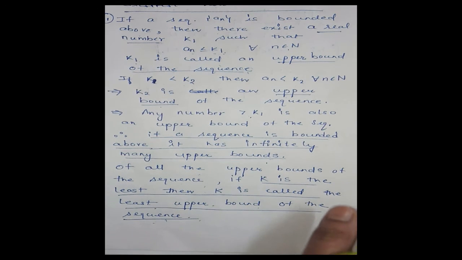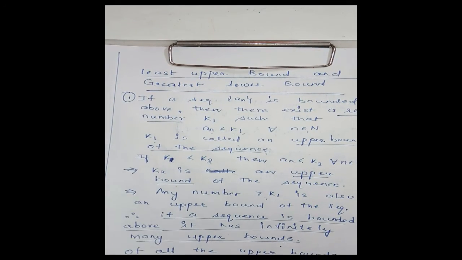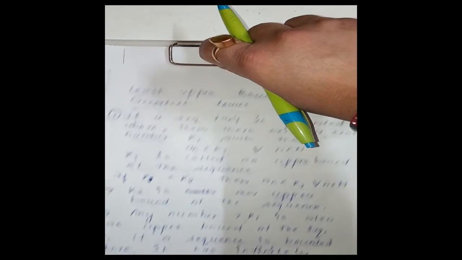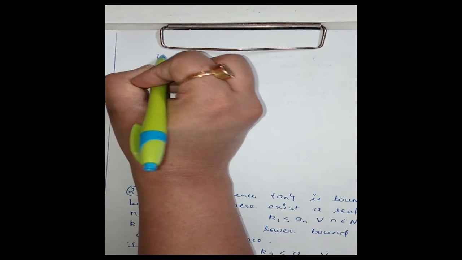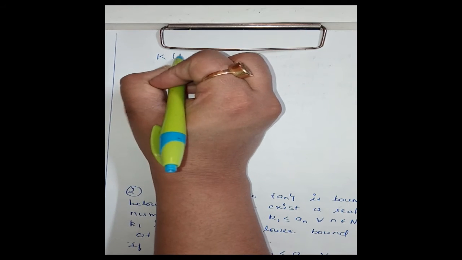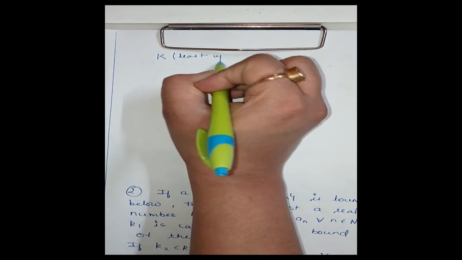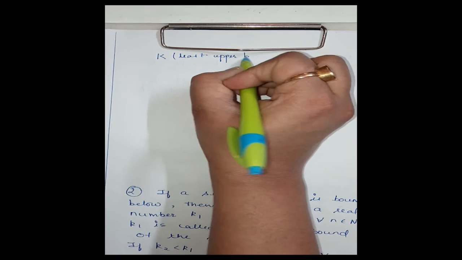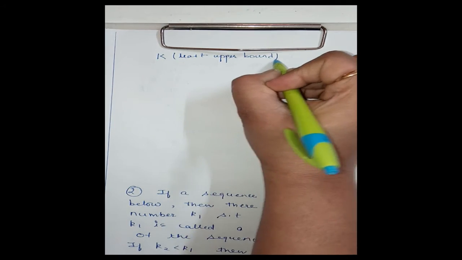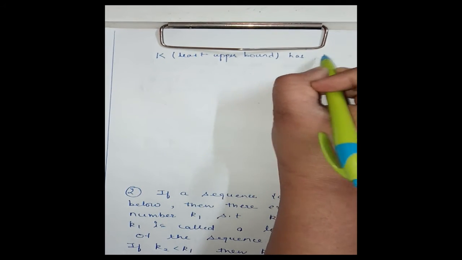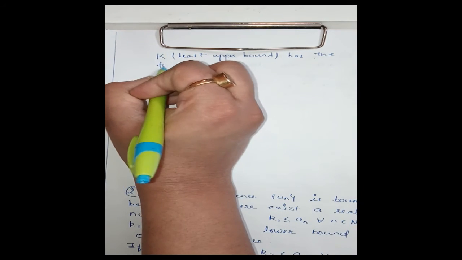Clear? Okay. Now, if k is the least upper bound of the sequence, then this k has the following properties.